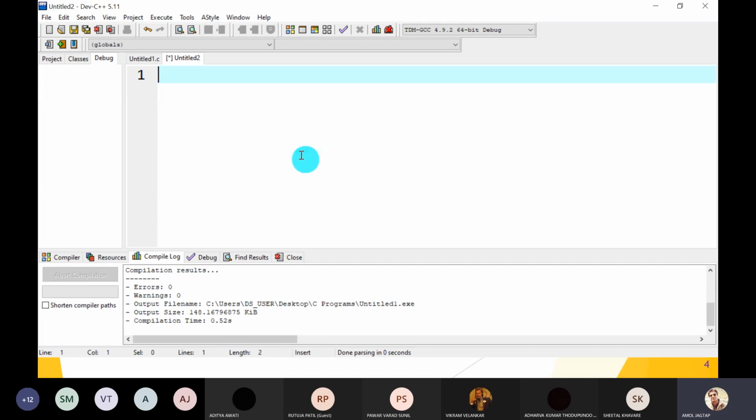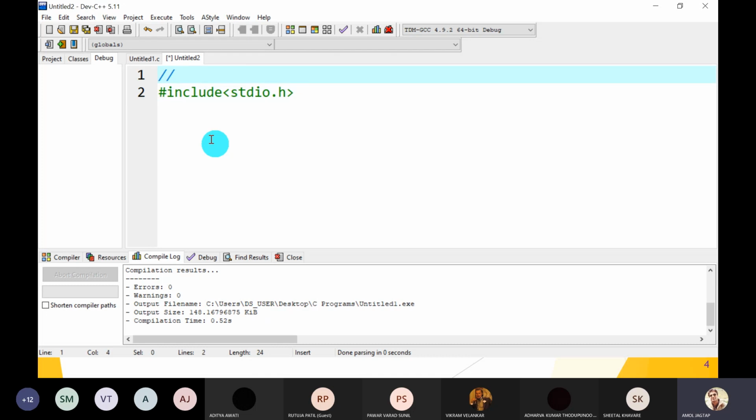Now move to our first program. This is all about the basics, but we have to focus on our technical part. When you write any C language program, first we have to include a header file, and the most important header file is stdio.h. First we have to write the documentation section. This is a comment line.